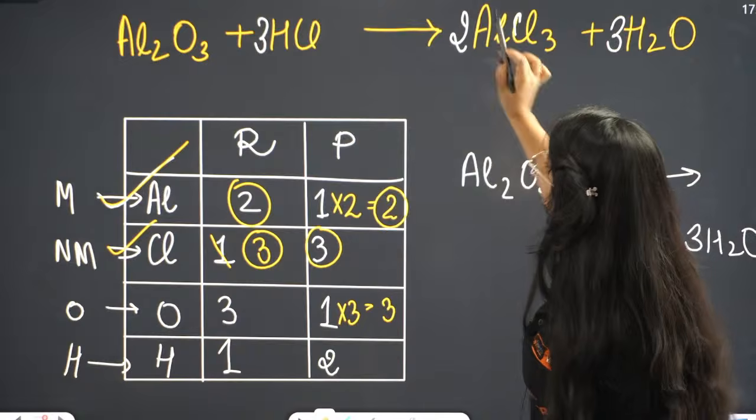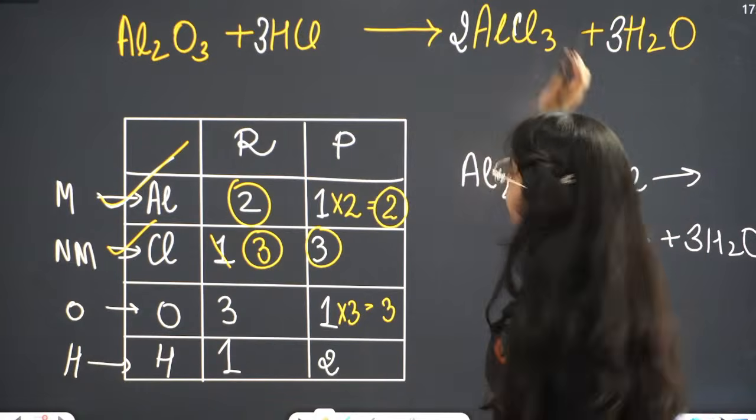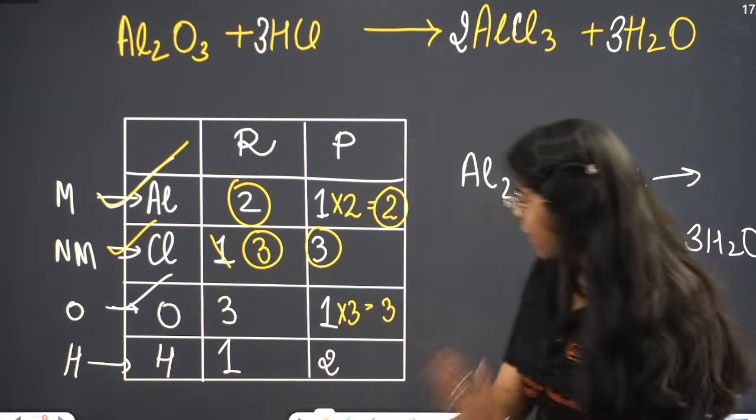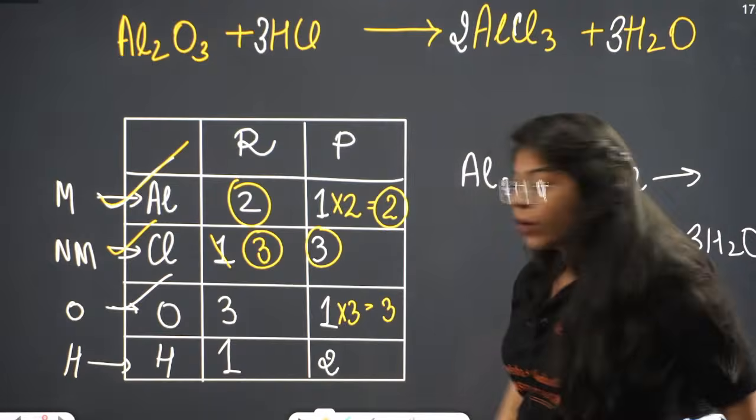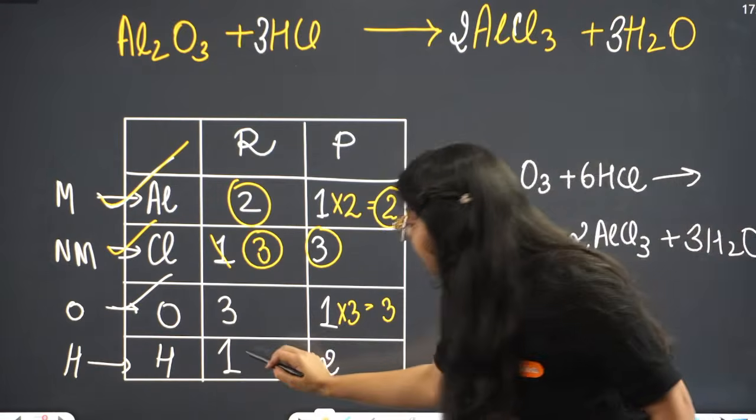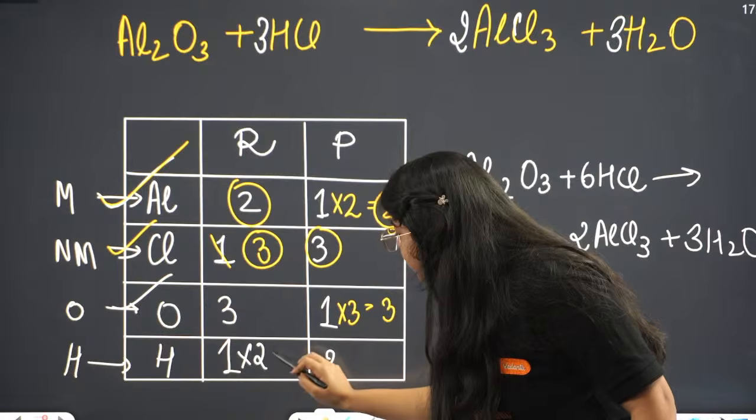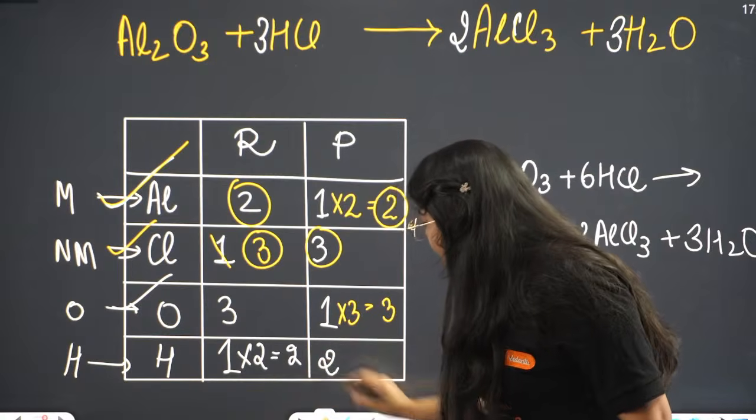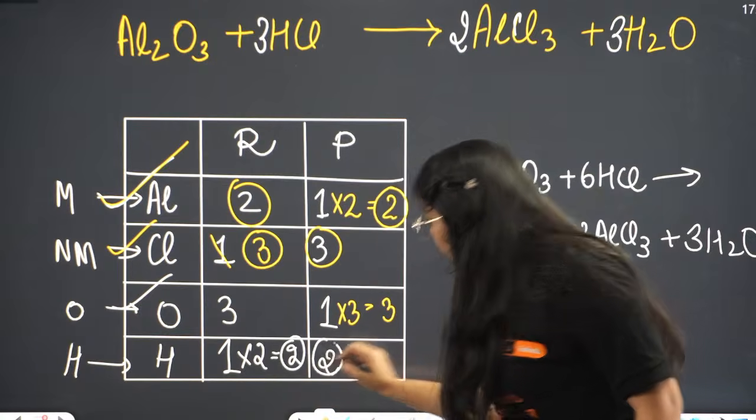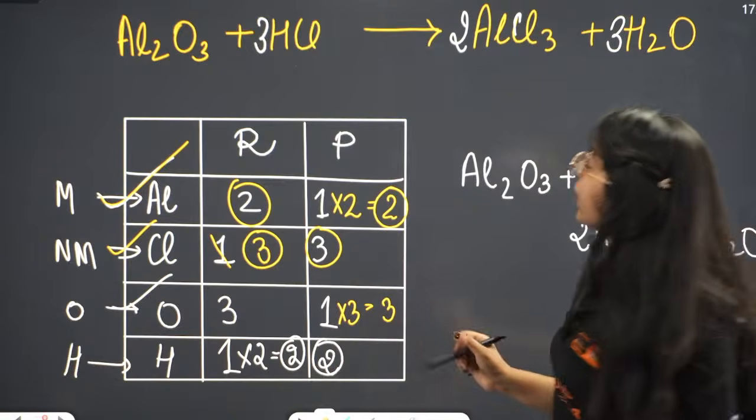Oxygen is balanced. Aluminium 2, Cl3, Cl3. Everything is balanced, ma'am. Only hydrogen is left. Okay, let's balance hydrogen. So if I multiply 1 with 2 on the reactant side, it will become 2. And the 2 on this side, 2 on the product side, both are balanced. How will I do that?